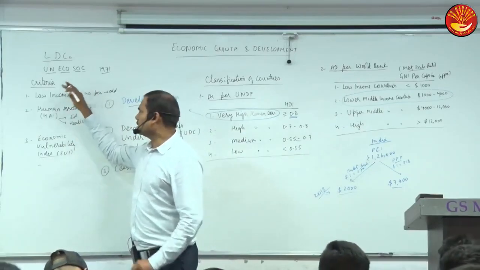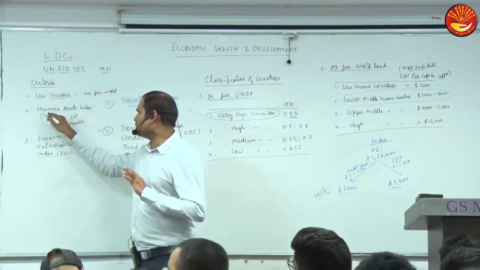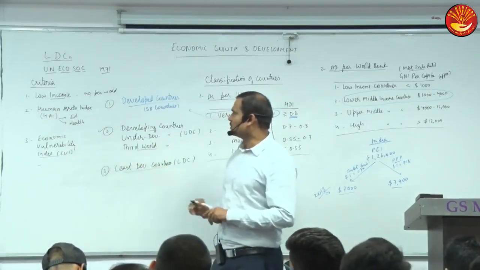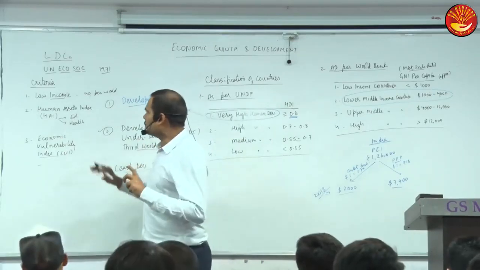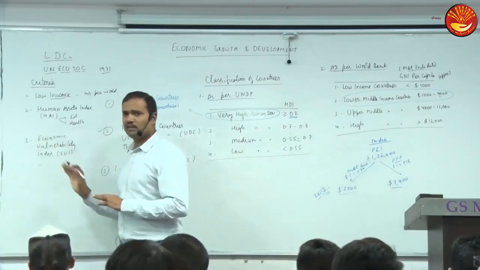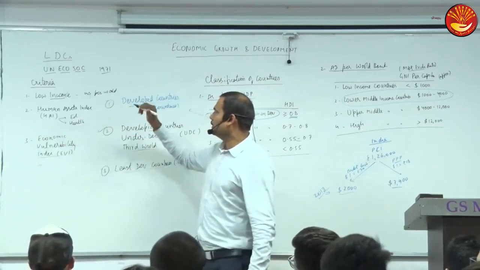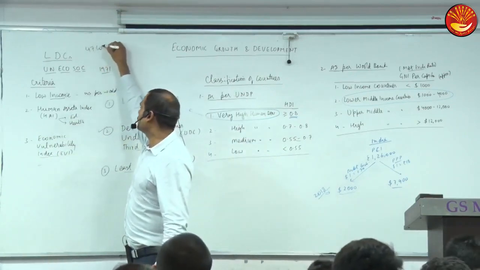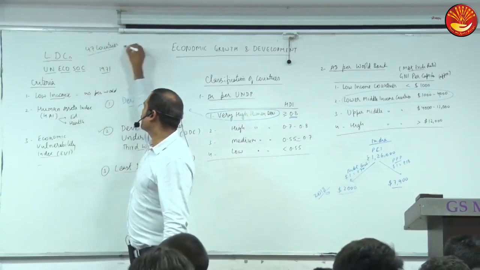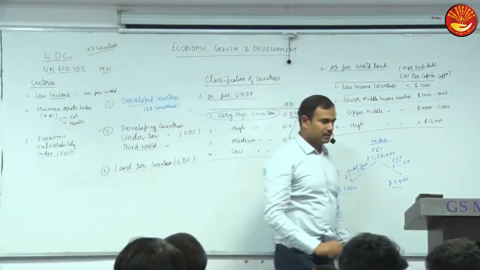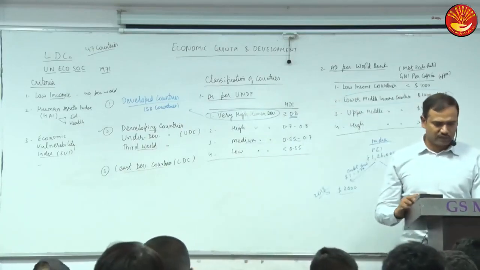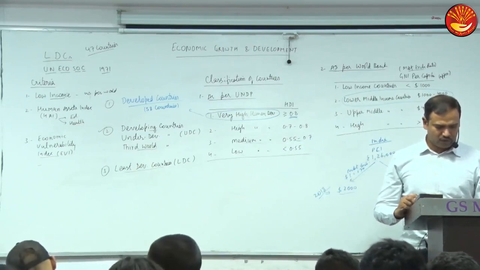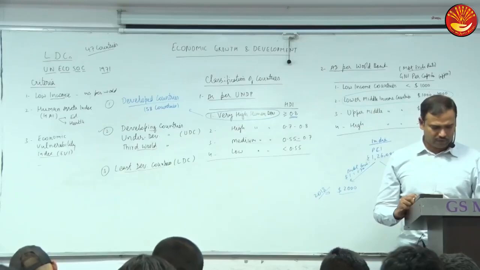Only some idea is sufficient. Get this organization and the three criteria relating to income, relating to education and health, and relating to vulnerability. Details are not important, just the names are sufficient. A country should conform to all three to be an LDC. So how many countries are now LDC? Currently 47 countries are in this category. And most of these countries must be in which continent? Africa. Obviously most of the countries are in Africa.